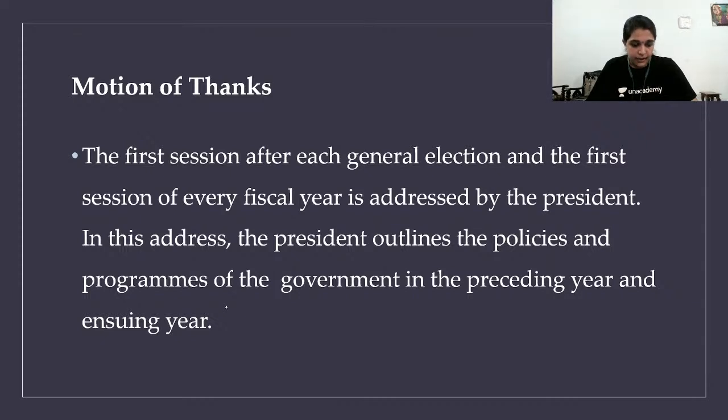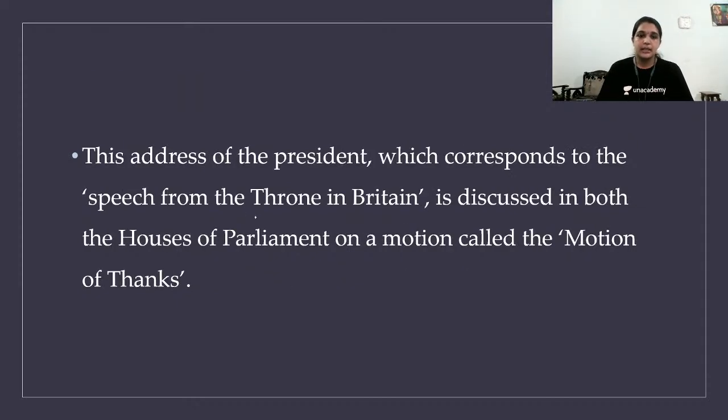At the first session, or at the initiation of any session, the president outlines the policies and the programs of the government of the previous year. That's called the motion of thanks. This is linked to the speech from the throne in Britain, and here in our parliament it is called the motion of thanks. It is discussed in both houses of parliament.